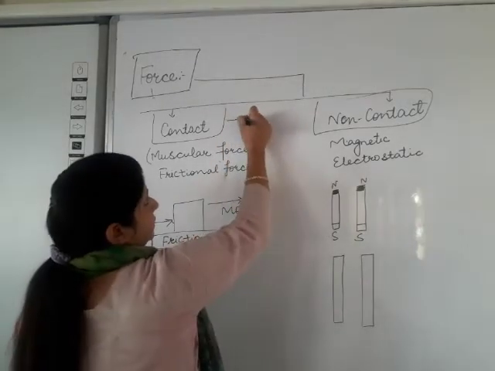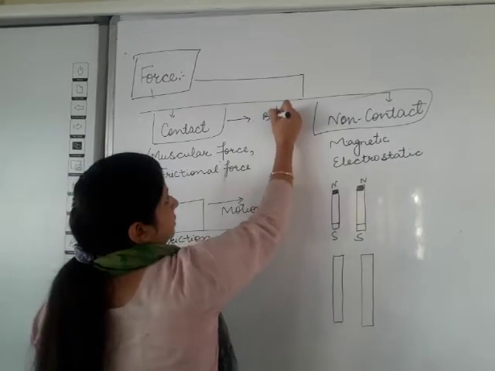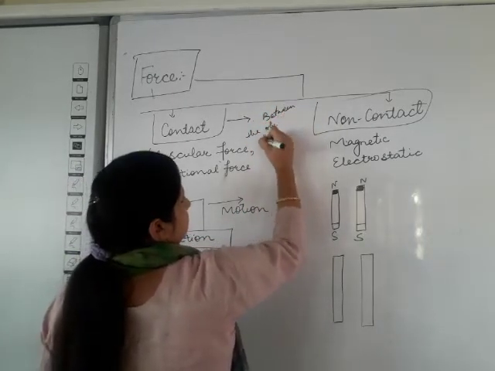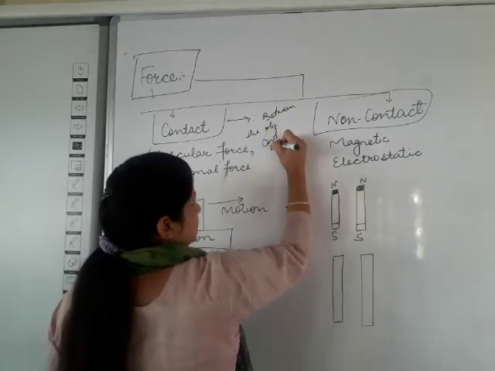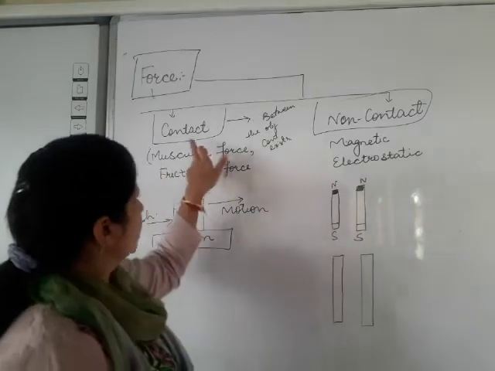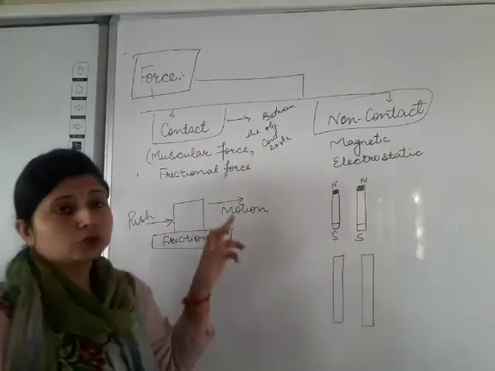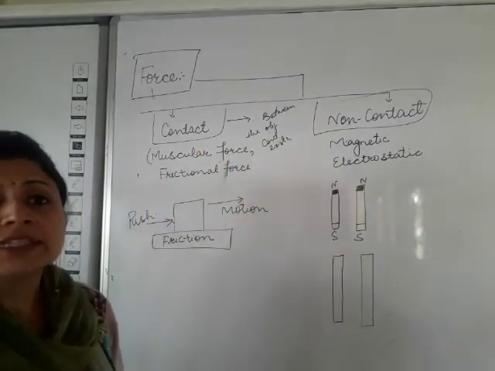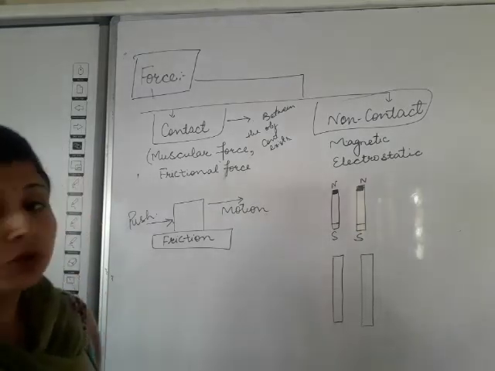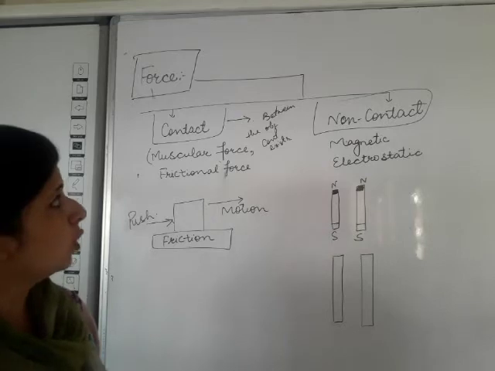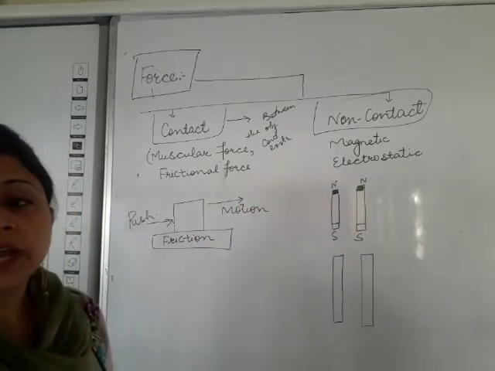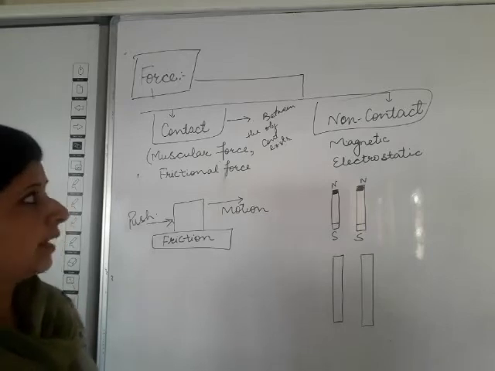So here, between the objects, contact exists. In contact force, two or more objects come in contact with each other. While in non-contact force, between the objects, there is no contact between them.